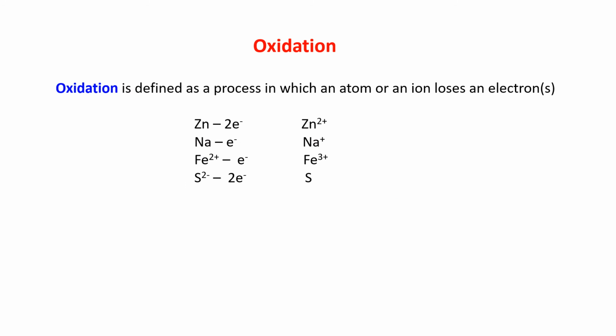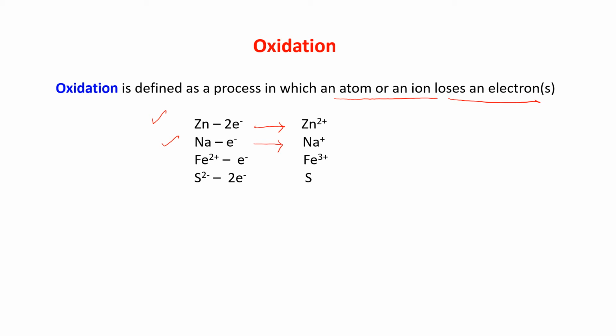Oxidation is defined as the process in which an atom or ion loses an electron or electrons. You can see here, zinc atom, when it loses 2 electrons, forms Zn2 plus. Sodium, when it loses 1 electron, forms Na plus. Now Fe2 plus is the ferrous ion.